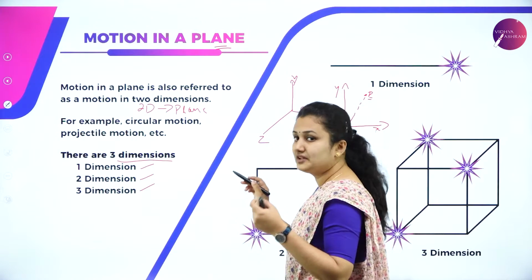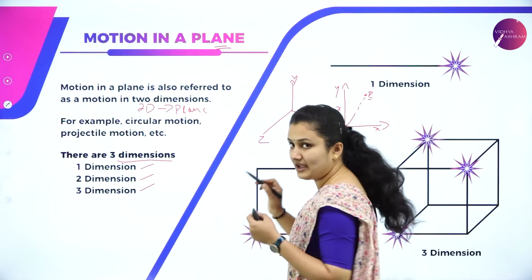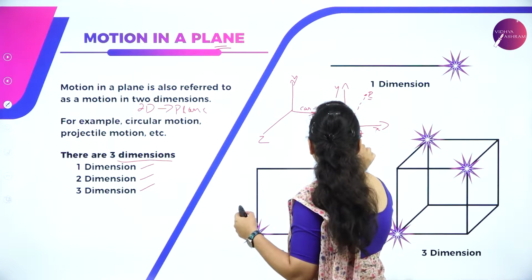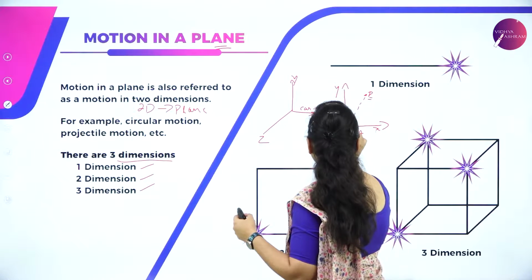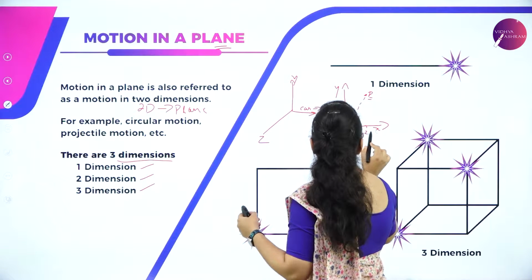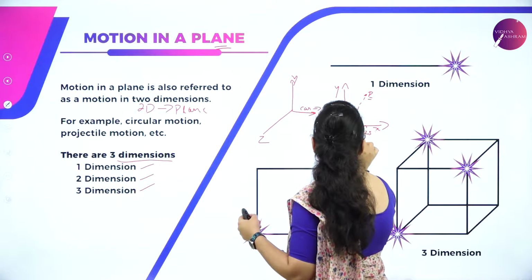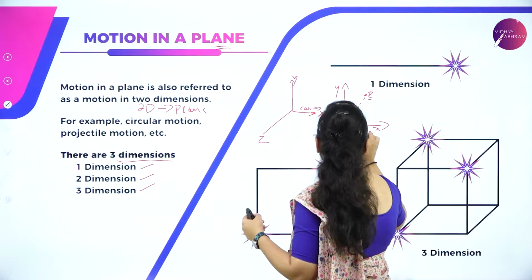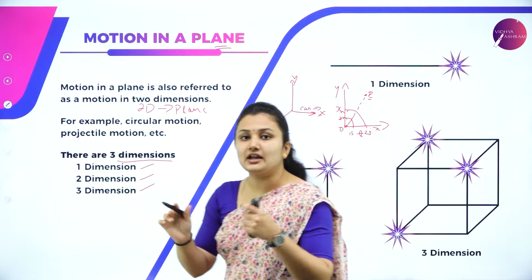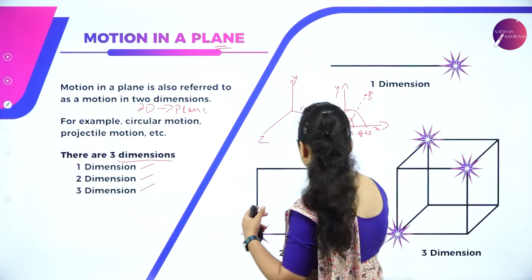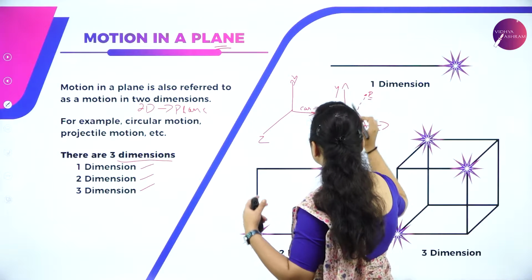For example, you have position along the Y-axis and time along the X-axis. For 1 second, the object has moved 2 meters. For 2 seconds, the object has moved 3 meters. So when you plot a graph, you will get a straight line. As time increases, the position of the object is increasing. The position is shifting from the origin to some point.